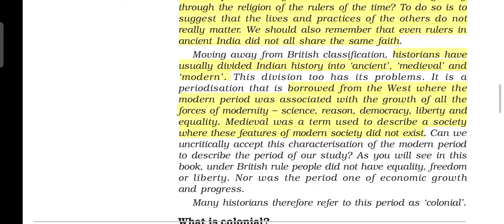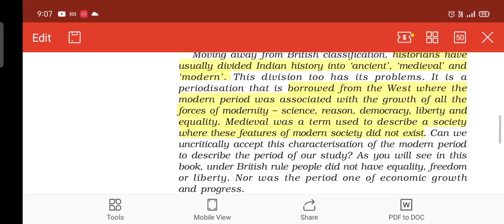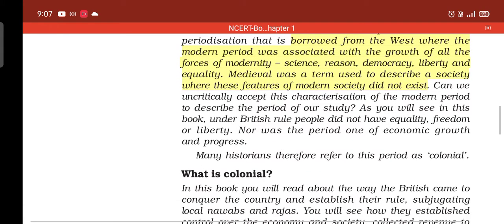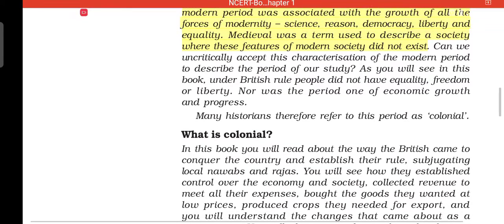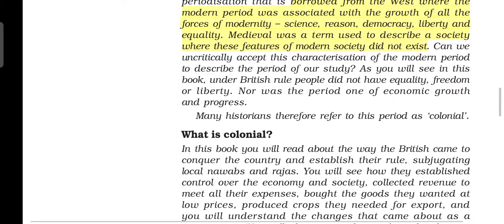Now this classification is borrowed from the West, and it also has some incompleteness, because the modern period is associated with science, reason, democracy, liberty and equality, and they are trying to show that our ancient period did not have all these things related to science. And medieval was a term used to describe a society where these features of modern society did not exist. Thus there was a riddle of how to classify the history of India.